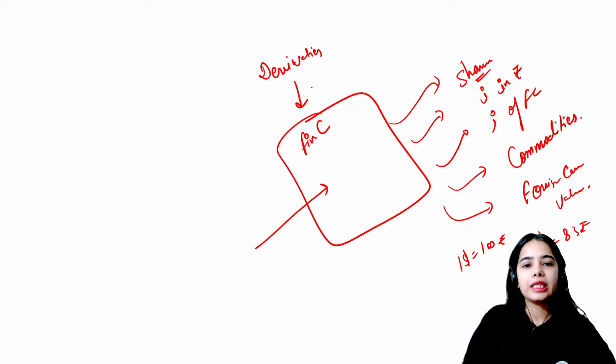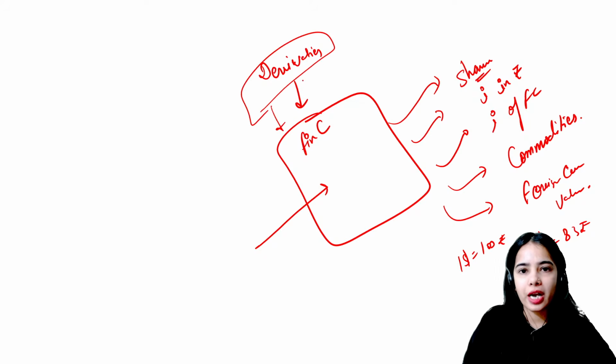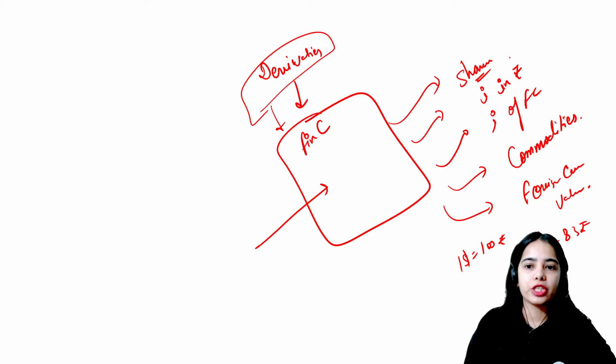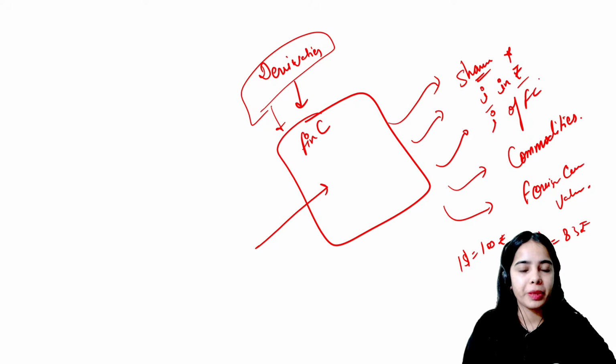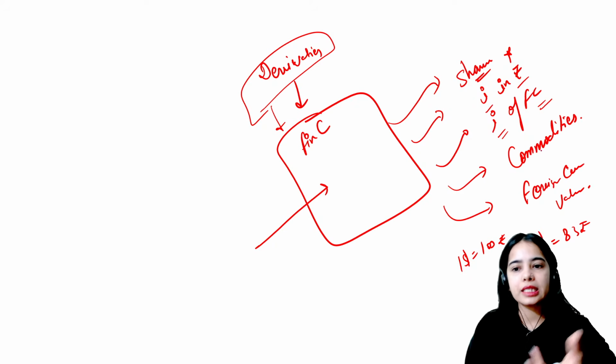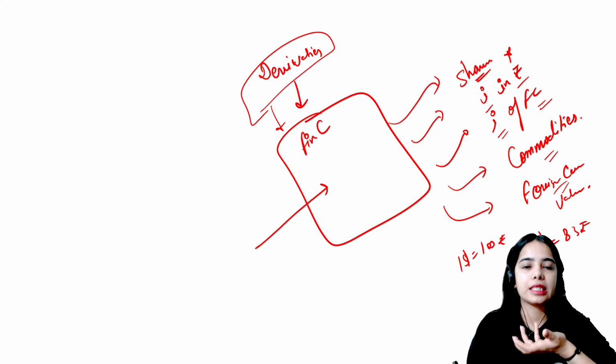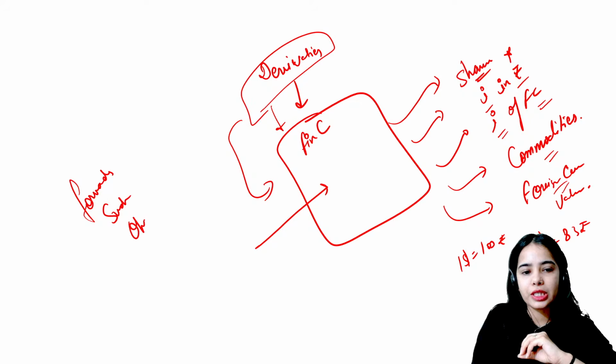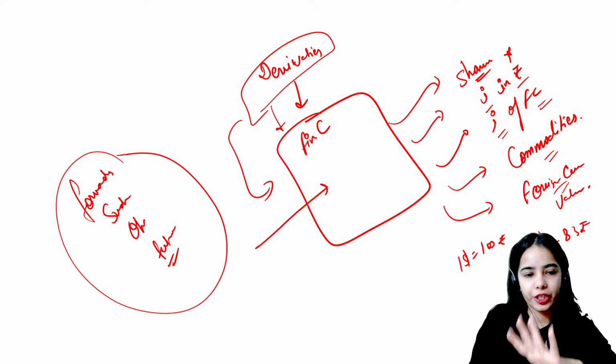So basically the derivatives are the financial contracts that derive their value from some underlying asset: the value of the shares, the interest in rupees or the interest of the foreign currency, the commodities value or the foreign currency value. So these are the derivatives. Derivatives are of different kinds. The forwards, swaps, options and futures are there, right? There are basically four types of derivatives.